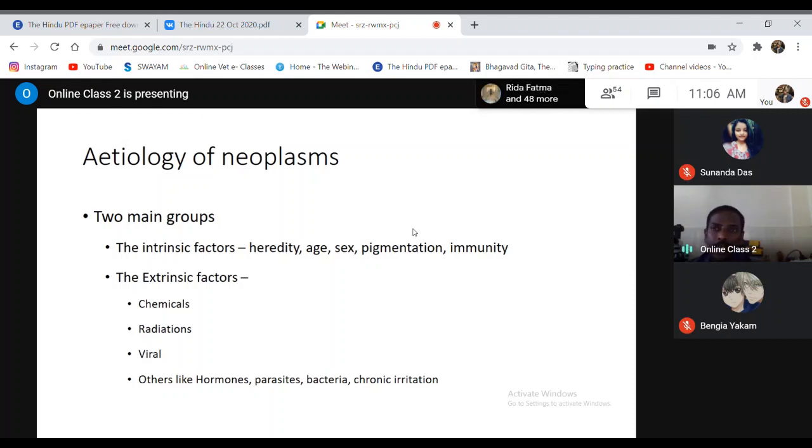There is a condition called Kaposi's sarcoma, which is more common in HIV-infected individuals. You know that in HIV infection there is immunosuppression, the immune system of the individual goes down. In those individuals, the incidence of sarcoma is found to be more in comparison to normal individuals.